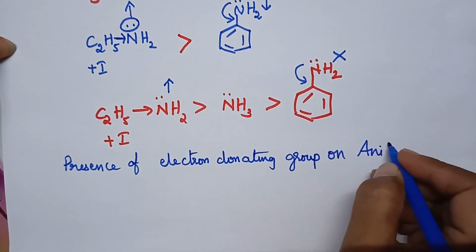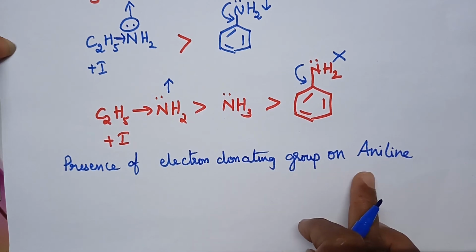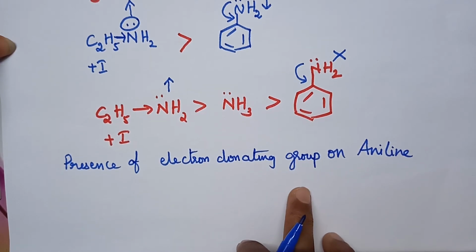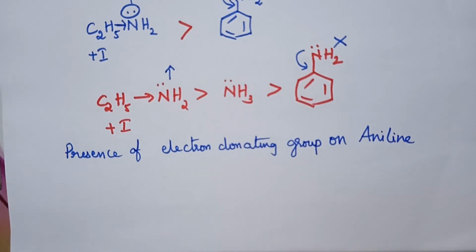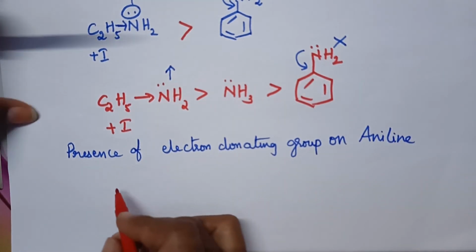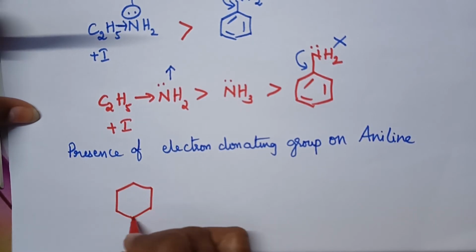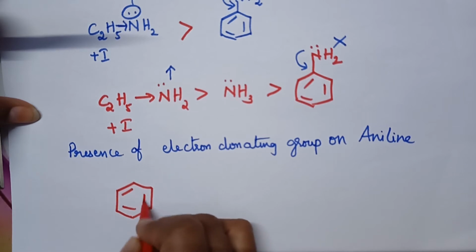So, if an electron donating group is present on aniline, how does it influence the basic nature? Let us see. Electron donating group generally means a plus I affecting group.